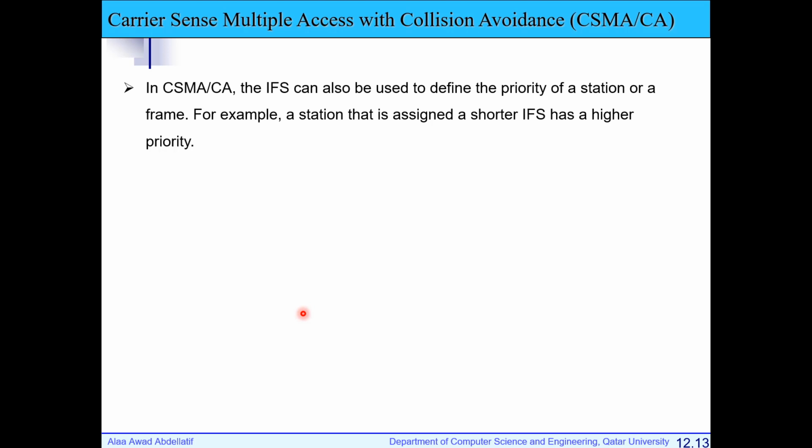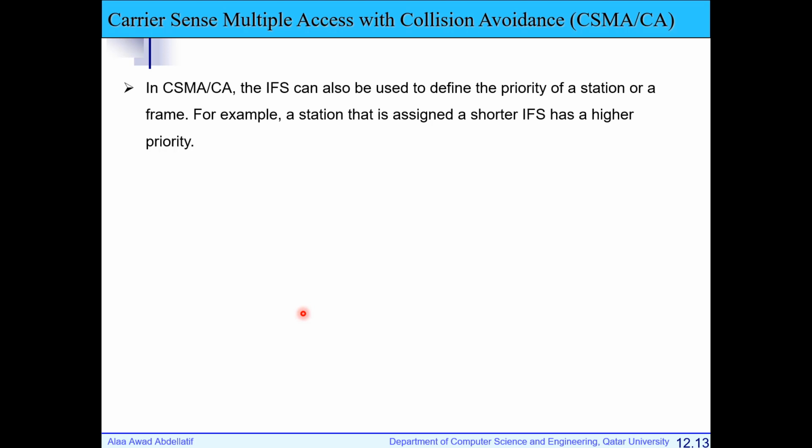If I need to give one station high priority to transmit, should the IFS be small or high for this? Small, exactly. Because I give it high priority, I need this station to transmit first. So I give this station a small amount of time to wait, a small IFS, so this station can transmit first, and other stations will wait for a longer interframe space time. And once this station starts to transmit, the channel will be busy, so all stations will stop.